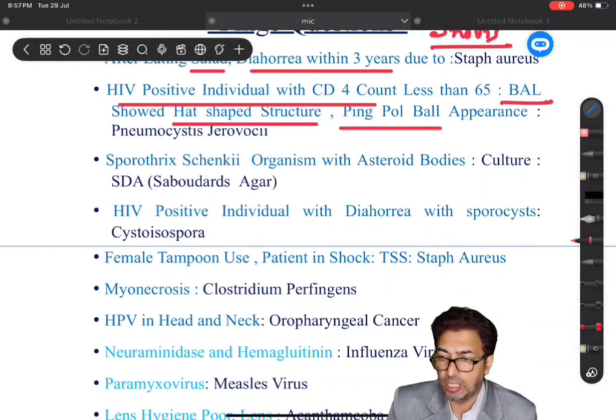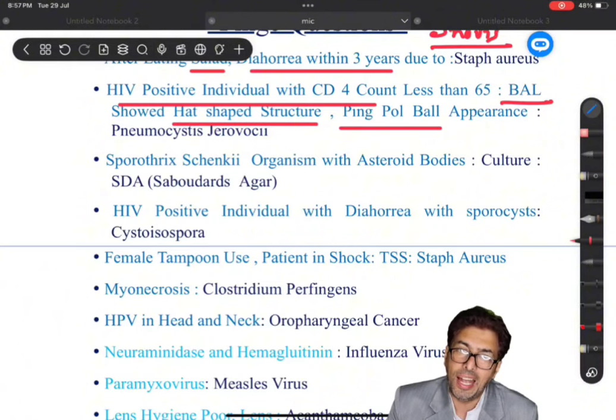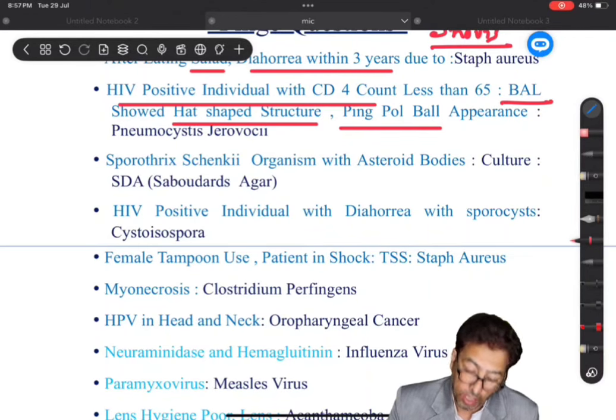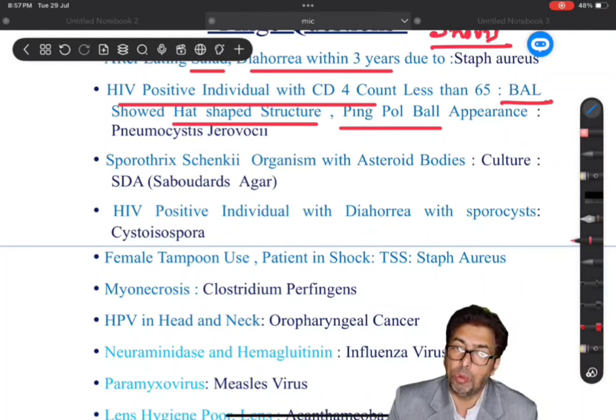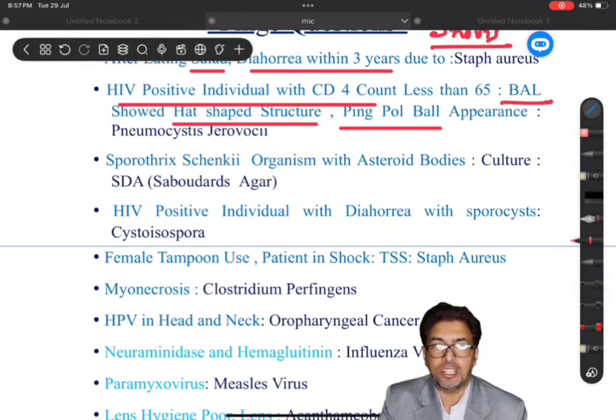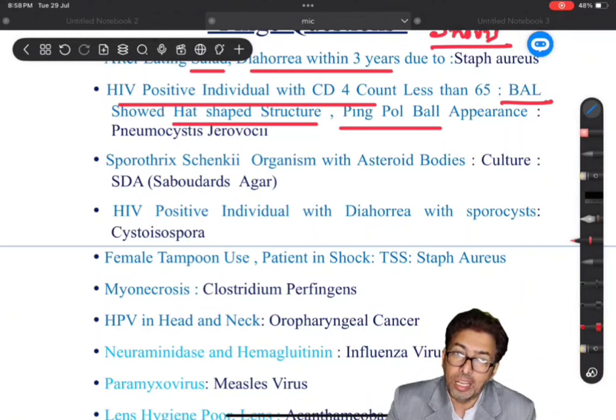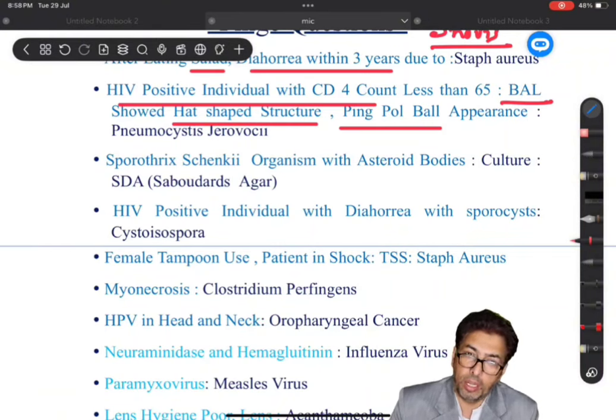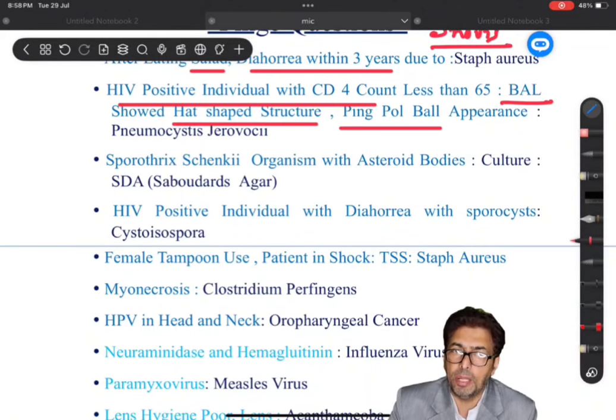So you have to remember that in an immunocompromised patient with CD4 counts less than 60, and a characteristic microbiological finding of pinball appearance or hat-shaped structures seen on bronchoalveolar lavage, that is very characteristic of Pneumocystis jirovecii infection, previously called Pneumocystis carinii. I was not sure whether the choice given was Pneumocystis jirovecii or Pneumocystis carinii, one and the same thing, but the latest nomenclature is Pneumocystis jirovecii. So you have to remember that.